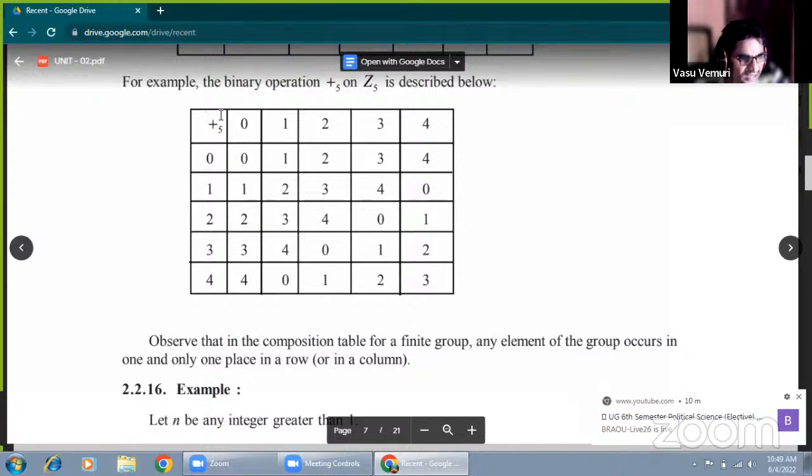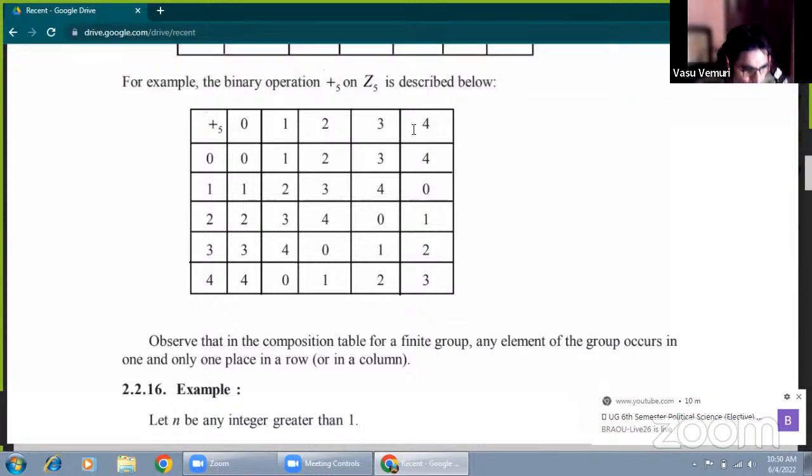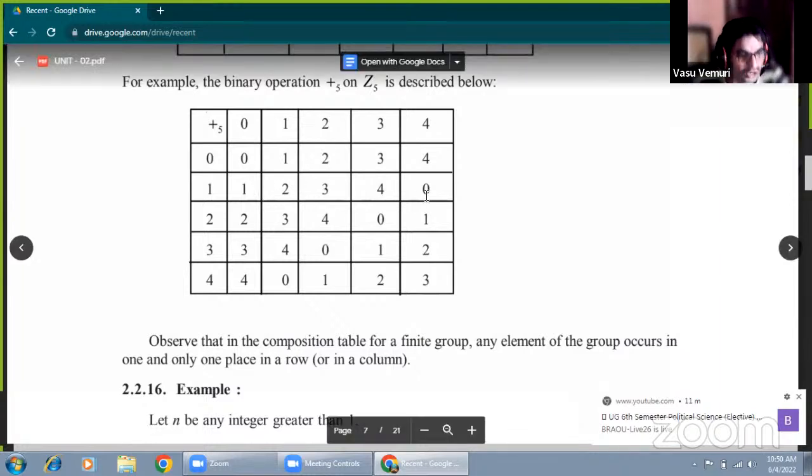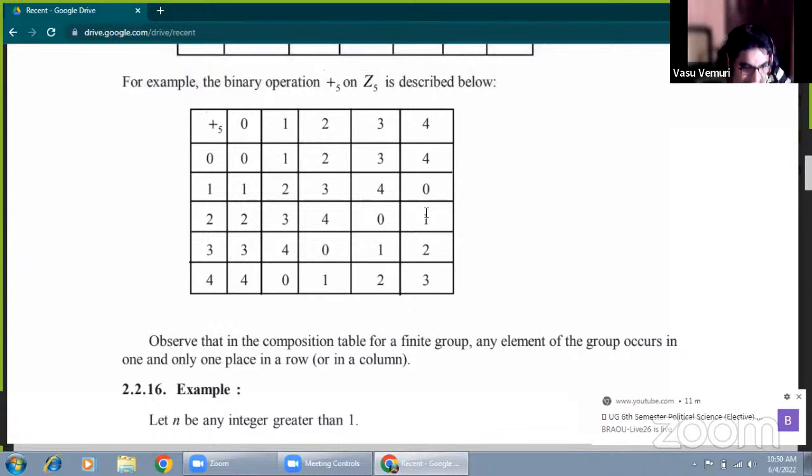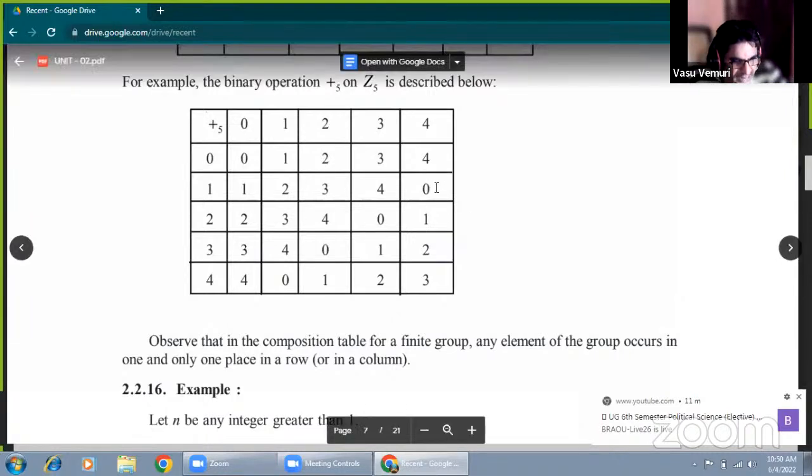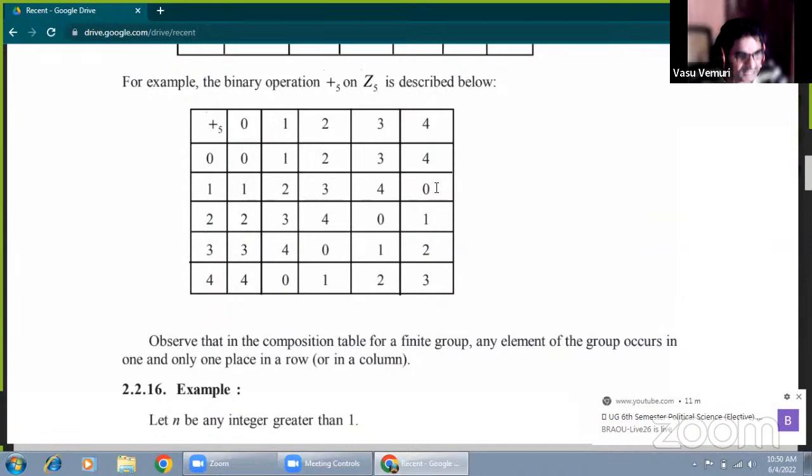Just see here, 1 addition modulo 5 of 4. By the definition, 1 plus 4 is 5. 5 divides 5, the quotient is 1, but the remainder is 0. Okay. Now 5 is not repeated here, because the elements filled in the composition table must be only in the set of elements, between 0 to 4, the integers modulo 5.